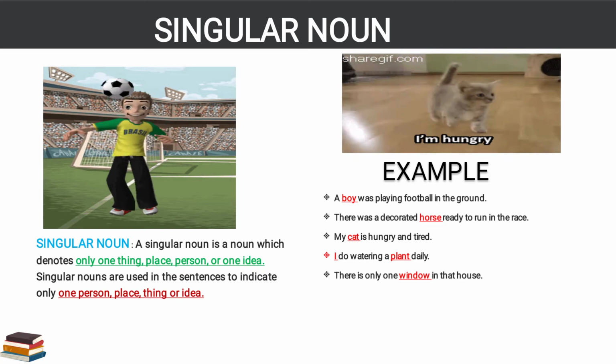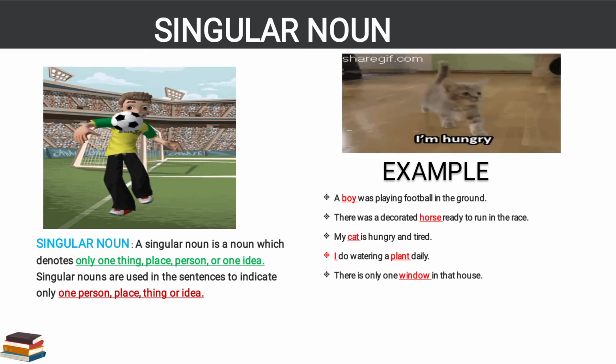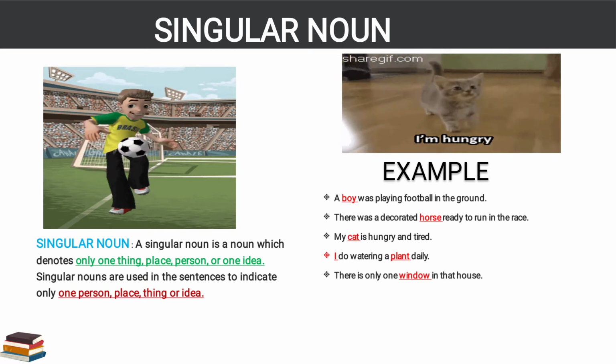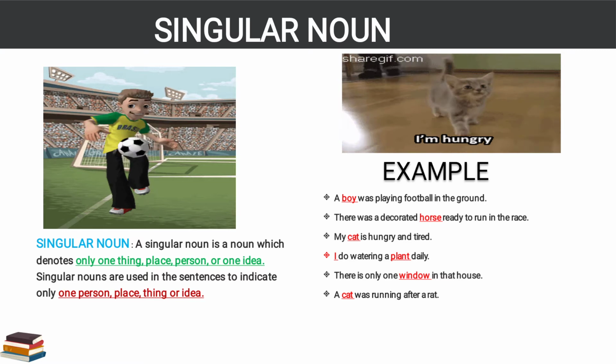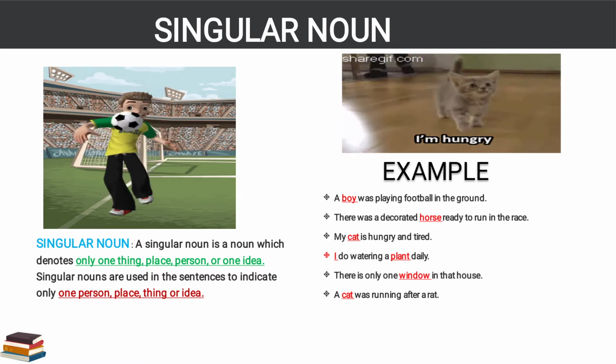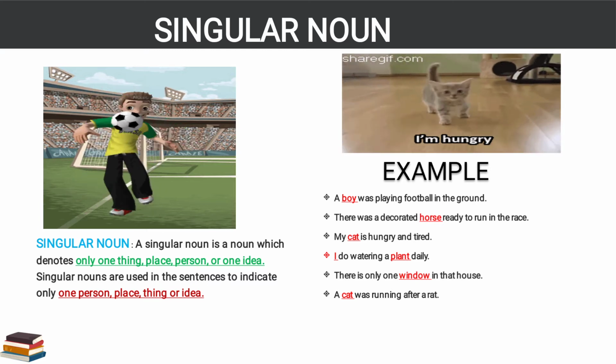Now, there is only one window in that house. That house contains only one window, so one is there, that's why window comes in singular noun. Next: a cat was running after a rat. Here also one cat is running after a rat, so the cat comes in singular noun.